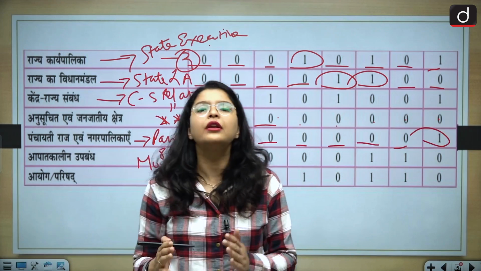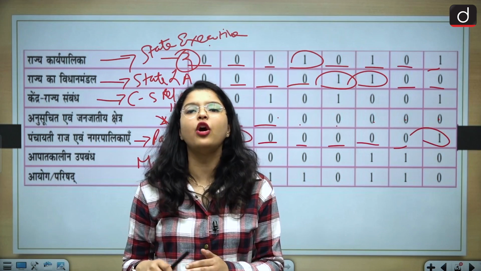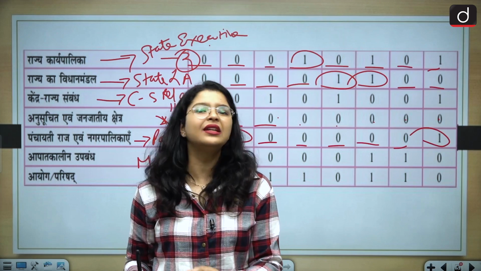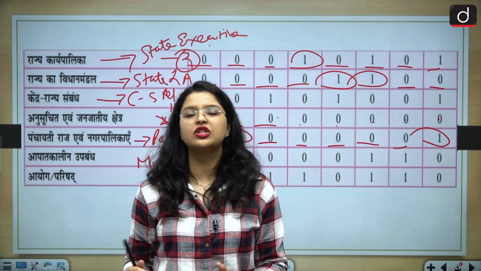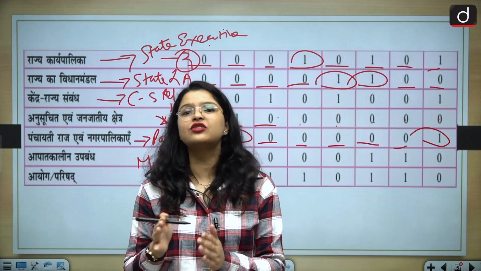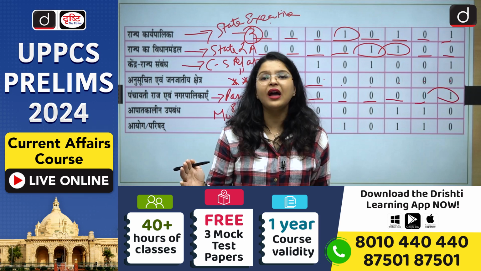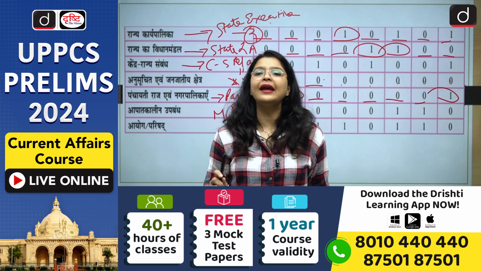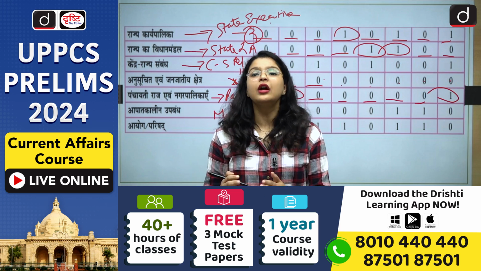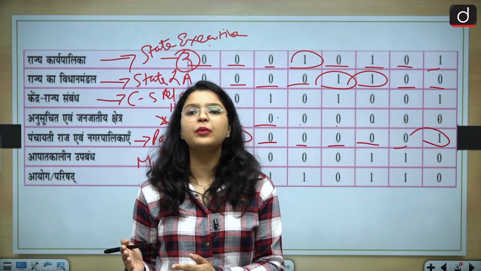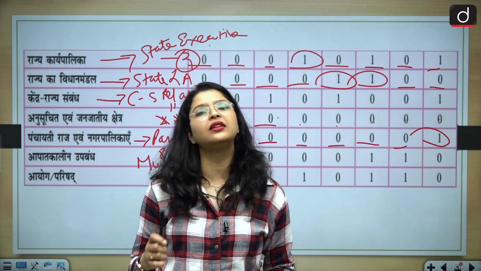So a minimum of one question you can expect from the topic of panchayats and municipalities, and the maximum can be two questions. So wherever you notice that a topic has not been asked in past years, kindly note down those topics as well and revise them before appearing for the prelims examination,